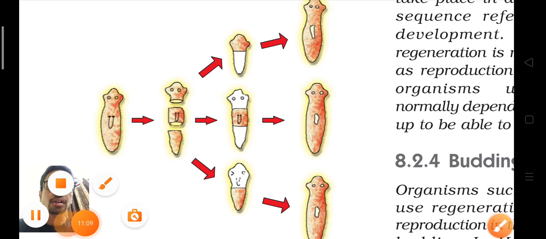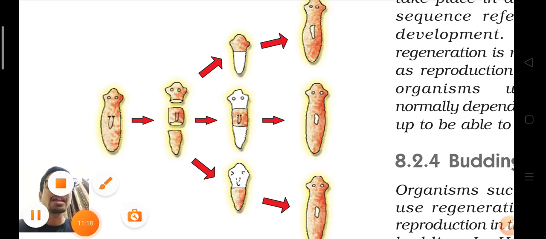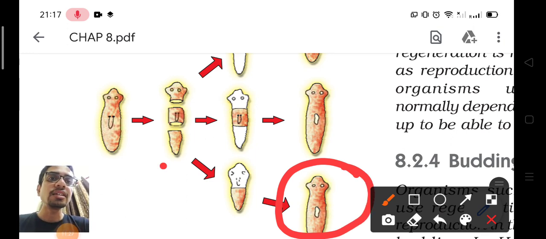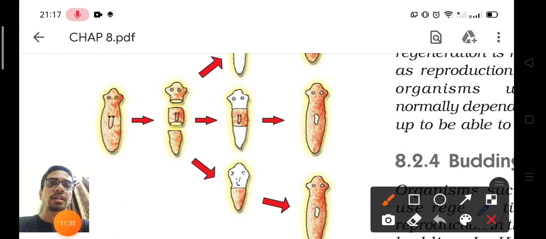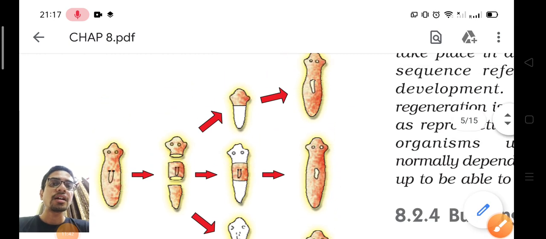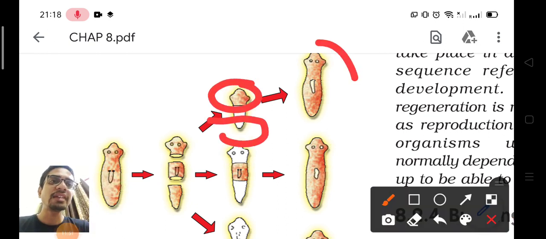First of all, planaria breaks into many parts, okay, and each broken part, you can see, the parts have broken and separated. From each broken part a new organism is produced. See, the lower part that broke, after breaking, forms the upper part, and a new organism is produced. Okay, the middle part that breaks now grows into a whole organism, and the upper part which has broken down develops the lower part and makes a new organism.